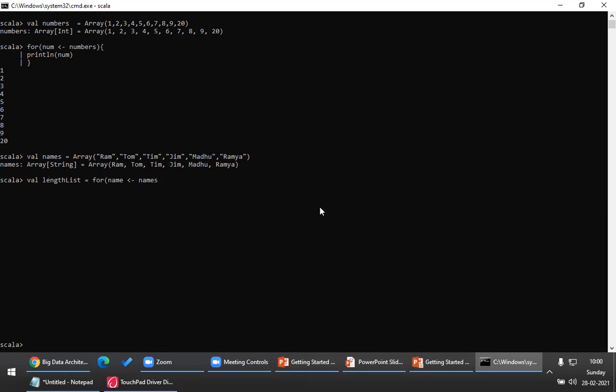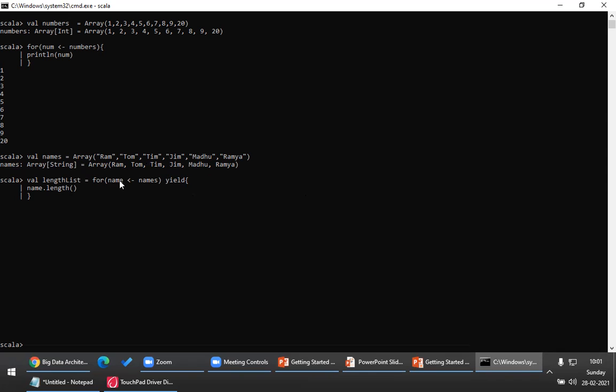Please look at the syntax. Now I'm adding yield. That means for every iteration, yield will return you a value. So what is the value here? Please look at this. The value here would be name dot length.